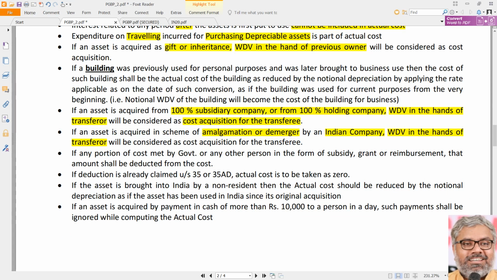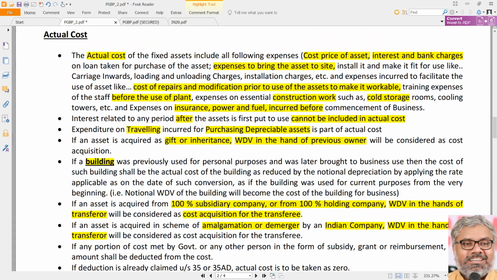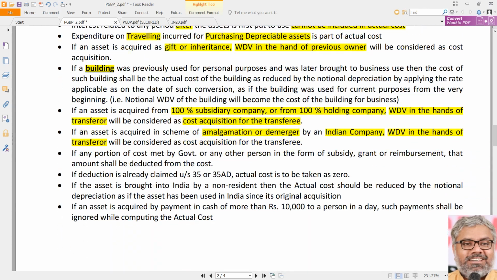Now let us look at a special case which we have left behind. Building. It is highlighted, underlined, so it has to be understood. A very important point. Only for building. So far all the other things are applicable for any asset. This actual cost discussion that we are doing is applicable for any asset. But this point that we are going to discuss now is only applicable for building.